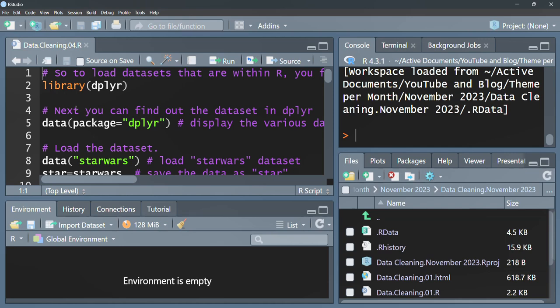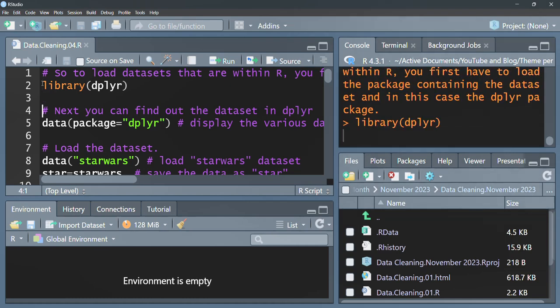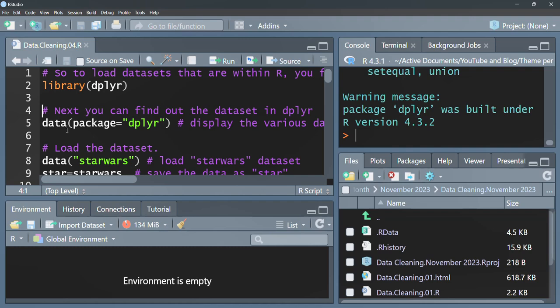So, in this fourth episode of the data cleaning, we are looking at a data set that comes from dplyr called Star Wars. So, we are going to follow the same procedures. You call up the library containing the data set using the library function. We run that. It has been loaded.